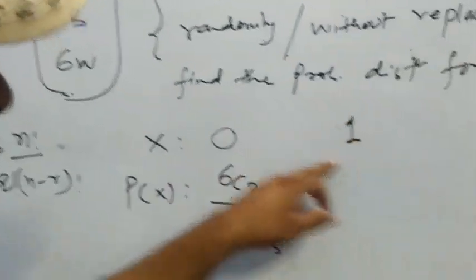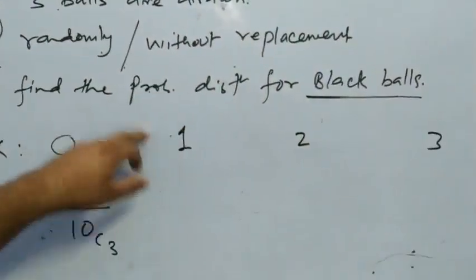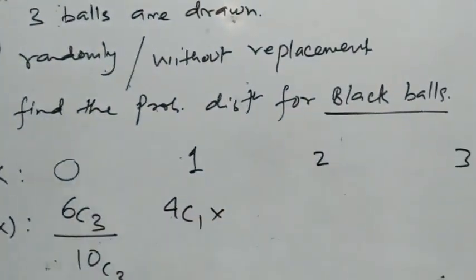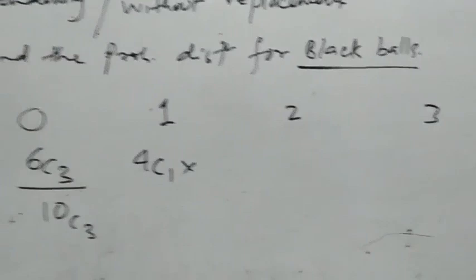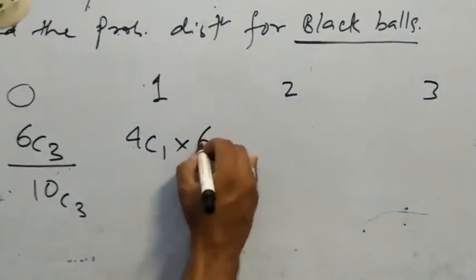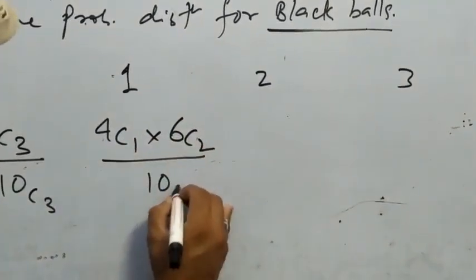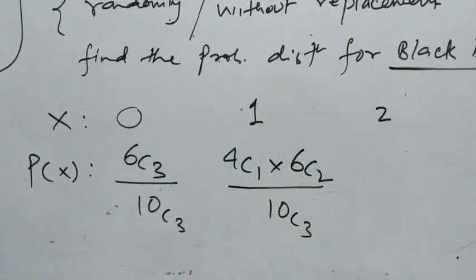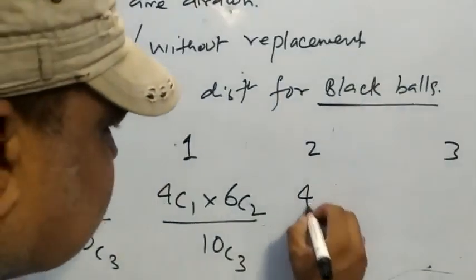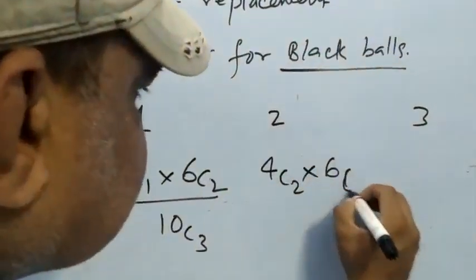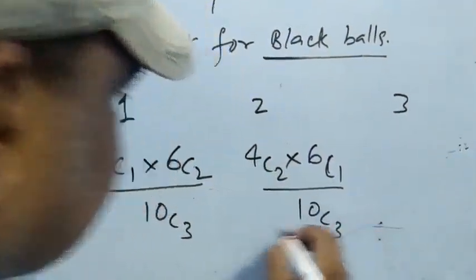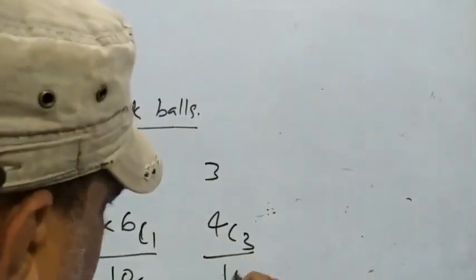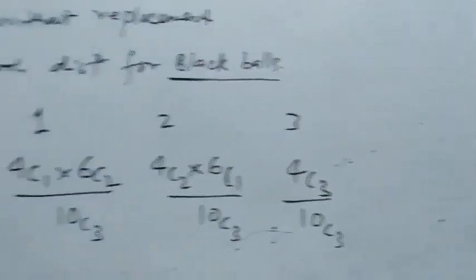One black ball can be drawn. One black ball is a success. So one black ball means 4C1, and the rest, because three balls are drawn, are white balls, so into 6C2 upon 10C3. Now, two black balls: 4C2 into 6C1 upon 10C3. All three balls black: 4C3 upon 10C3. This is the probability distribution.